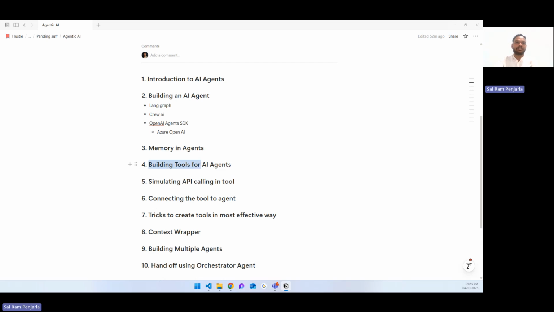So we have built a basic tool. We have simulated an API calling also. We have connected the tool to an agent also. But our tool is extremely basic, simply returning a dictionary. That's it. Let's try to make it more complicated and let's see what are the different tricks that you have to follow to create tools in the most effective way.